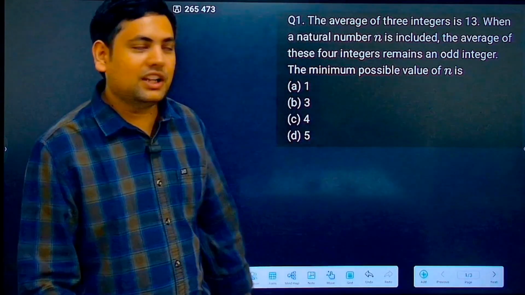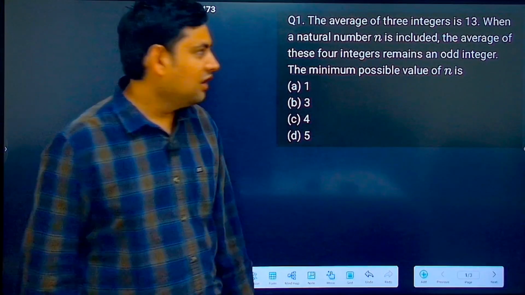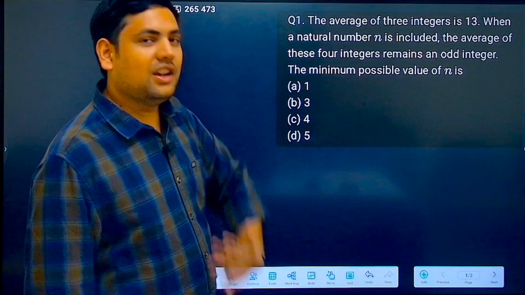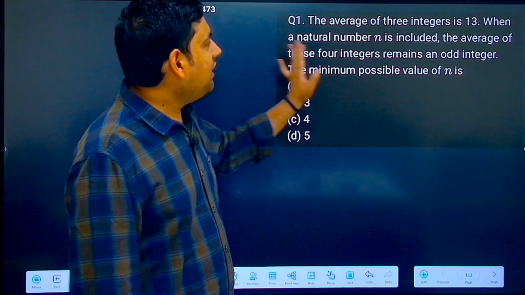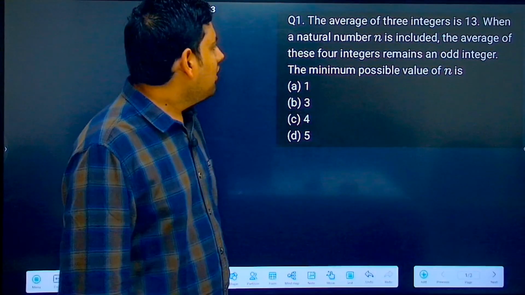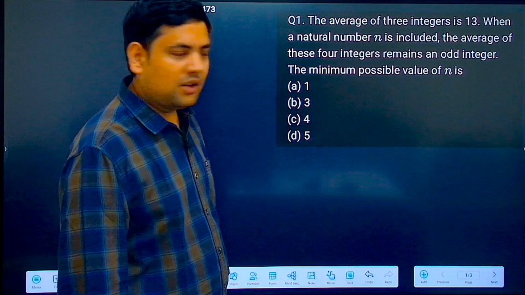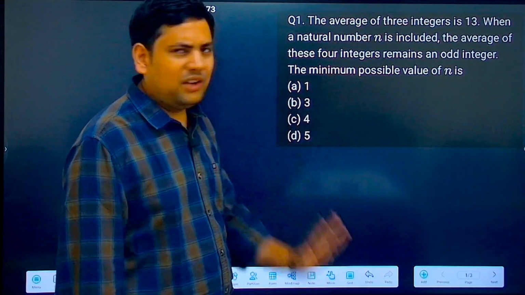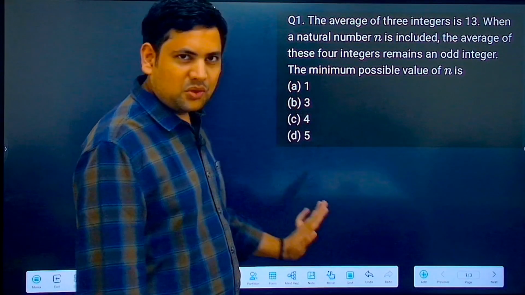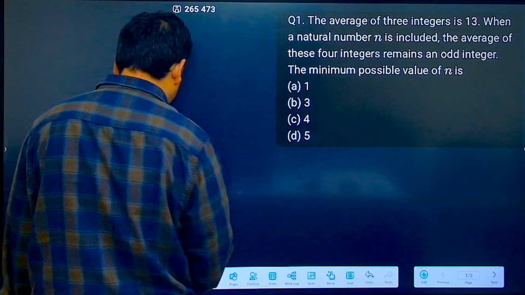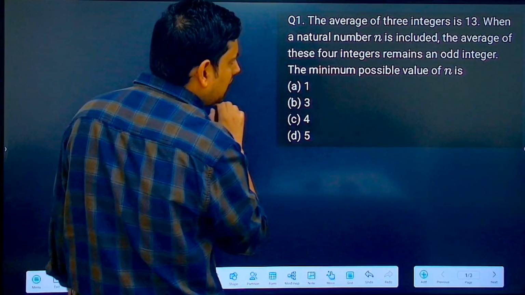So we'll be starting with a new chapter, that is average. This is the first question. Very nice, cute, simple question I have kept as the first one. It says the average of three integers is 13. When a natural number n is included, the average of these four integers remains an odd integer. The minimum possible value of n is. Essentially, you just have to try all the options. Pause and try. Okay, now the average of three integers is 13.